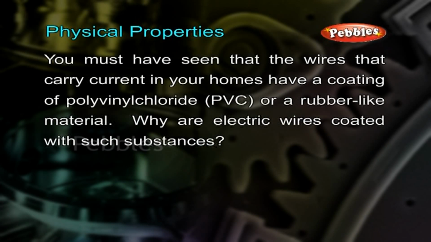You must have seen that the wires that carry current in your homes have a coating of polyvinyl chloride or PVC or a rubber-like material. Why are electric wires coated with such substances?